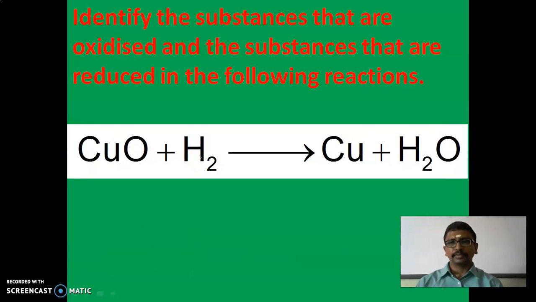And next, identify the substances that are oxidized and the substances that are reduced in the following reaction. Here you can see copper oxide plus hydrogen gas is converted to copper plus water. Here the copper oxide is converted to copper.